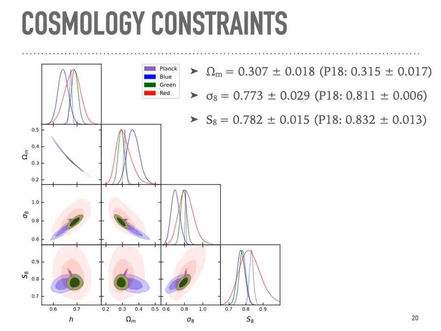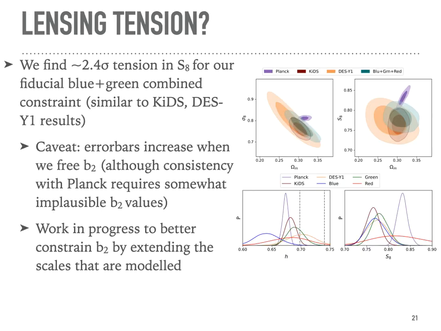And so, without further ado, here are our cosmological constraints. So I have the 3 different samples in blue, green, and red. And you can see that they are quite consistent with each other, allowing us to combine the constraints. And they are also lying a little bit below the Planck results.